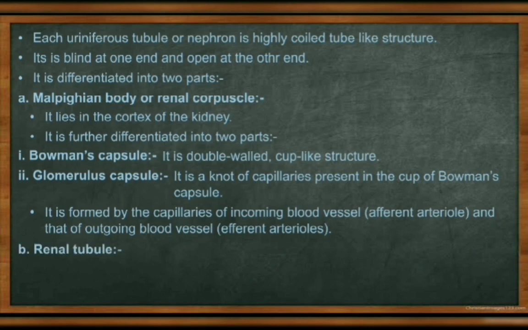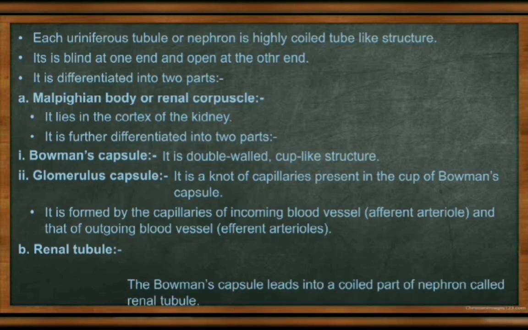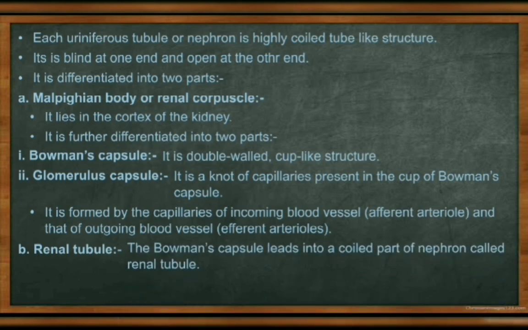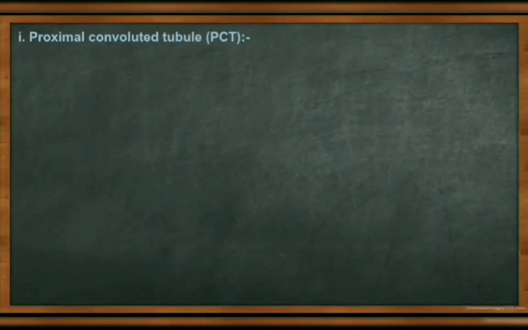Okay. The renal tubules, that is PCT and DCT, lead from the Bowman's capsule to the coiled part of the nephron, called the renal tubules. They are further differentiated into three parts: PCT, the proximal convoluted tubule; DCT, the distal convoluted tubule; and the loop of Henle. Number one is the PCT.